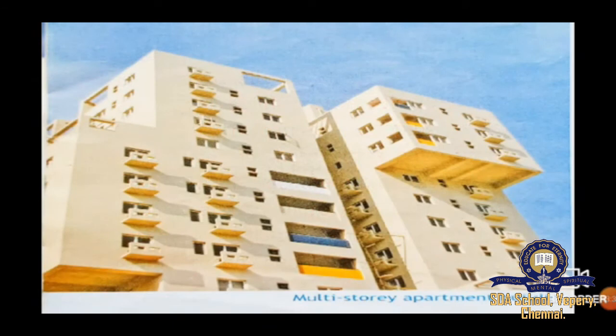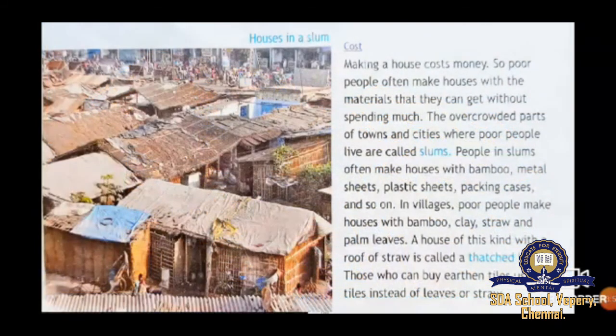See here, a multi-storey apartment building. In one building there are many floors, more than 16 or 17 floors. Next, houses in a slum. Cost. Making a house costs money.